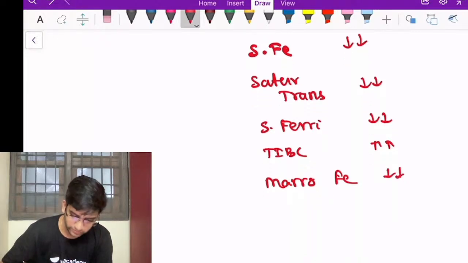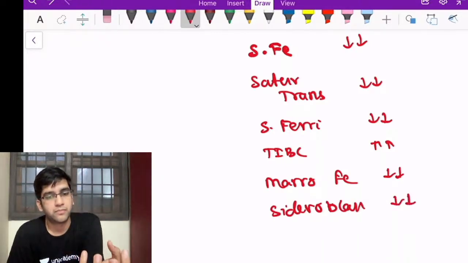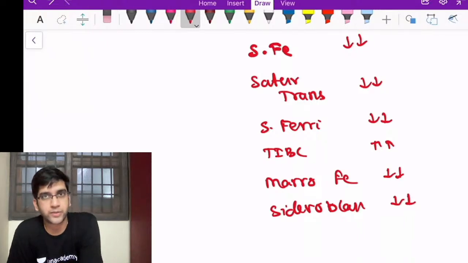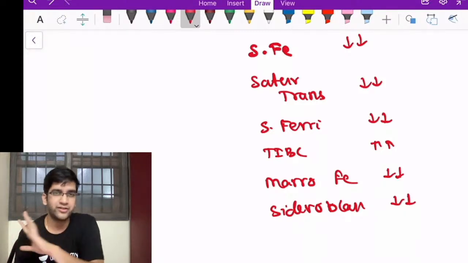Okay. You'll have marrow sideroblasts reduced. Sideroblasts are nothing but the erythroid cells which have good quantities of iron, which means they can give for hemoglobin production. The amount of sideroblasts in the marrow reduces. Normally marrow sideroblasts will be 40 to 60% in a normal person. Here it will reduce significantly.